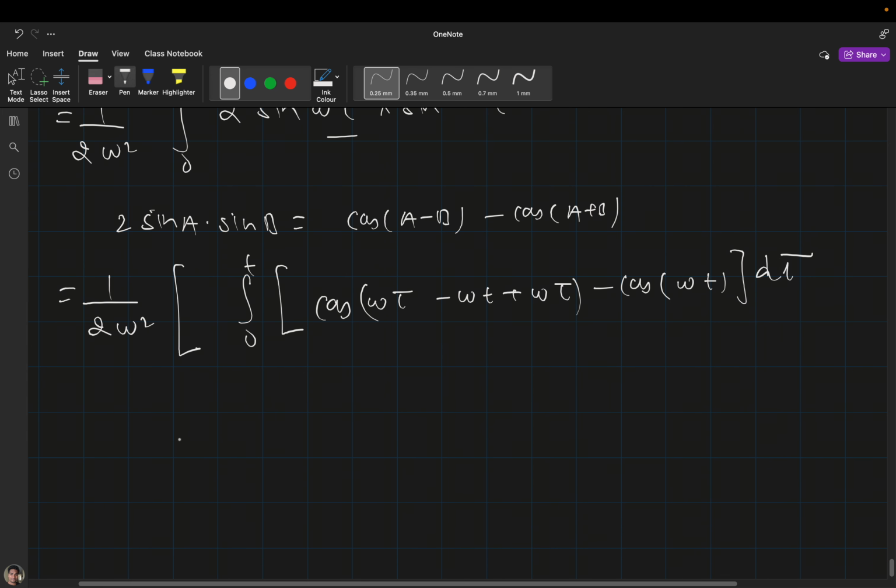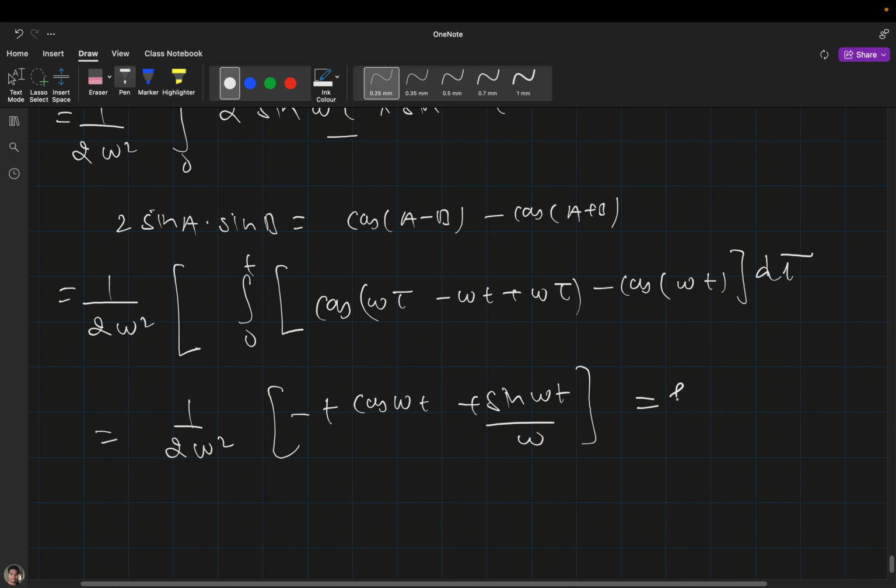When you solve it, I will not solve it here, you will get 1 divided by 2 omega square times (minus t cos omega t plus sine omega t divided by omega). So this is your h(t), and that is nothing but the inverse Laplace of 1 divided by (s square plus omega square) raised to the power 2.